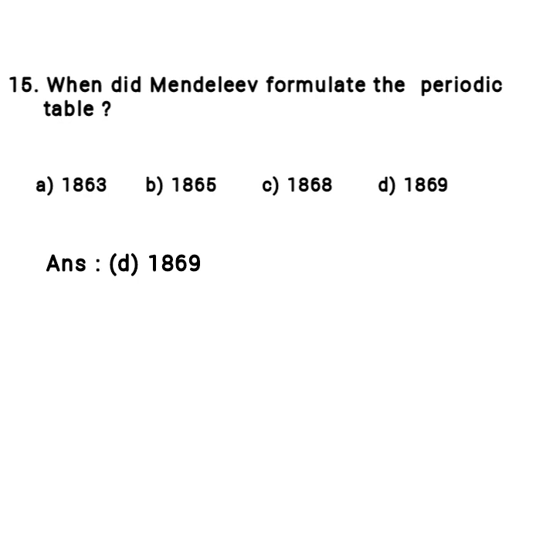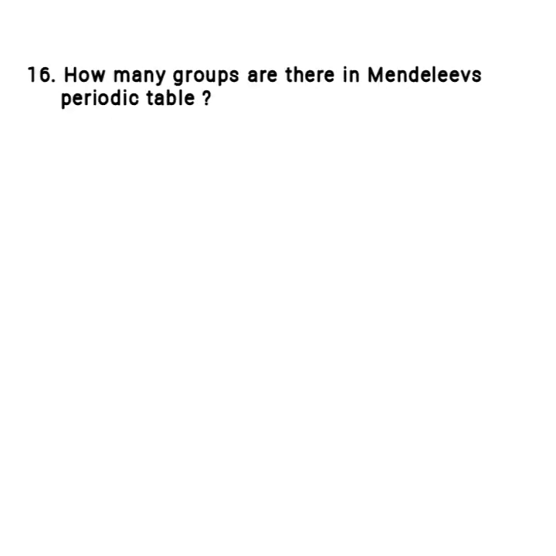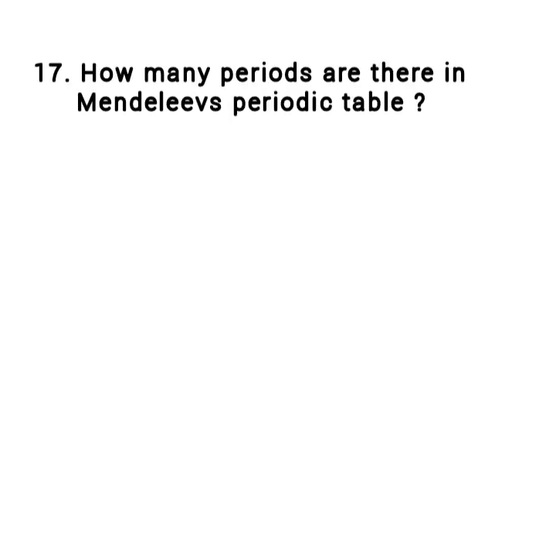Answer, option D, 1869. How many groups are there in Mendeleev's periodic table? 8 groups. How many periods are there in Mendeleev's periodic table? There are 7 periods. How many elements did Mendeleev classify? Options A, 57, B, 63, C, 72 and D, 60.